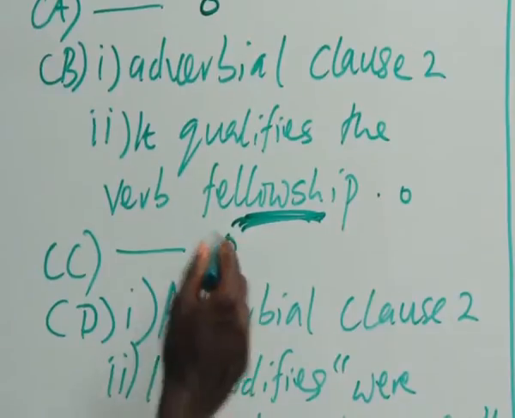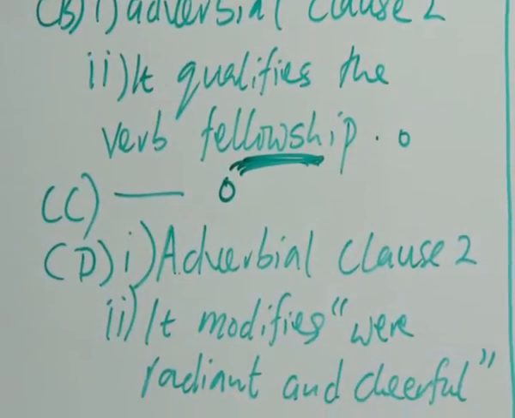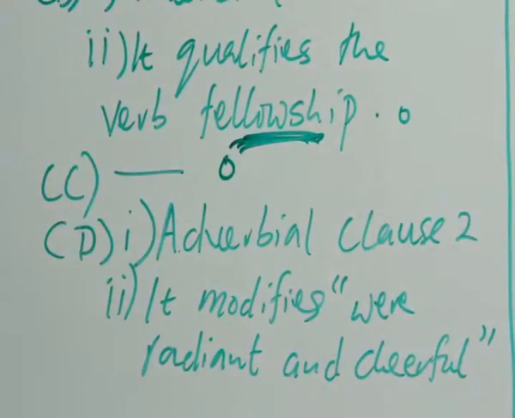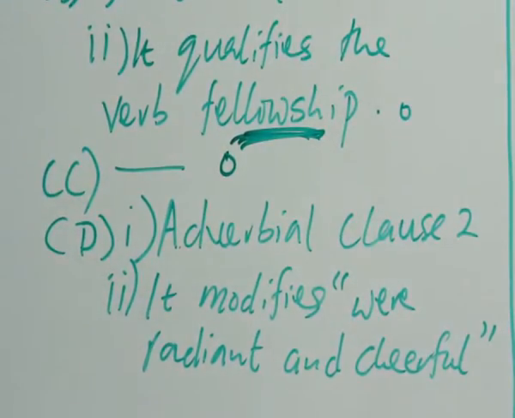So we move to candidate C. Candidate C didn't write anything. So candidate D, what did candidate D write? Adverbial clause. That is correct. So candidate D got 2 marks there.